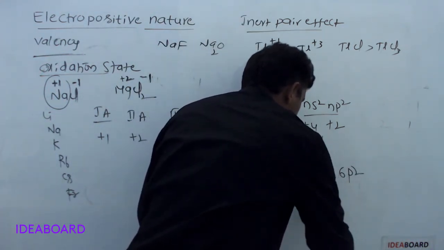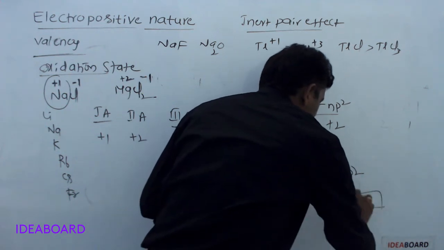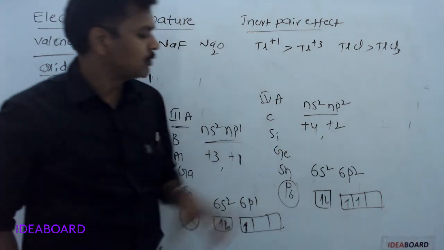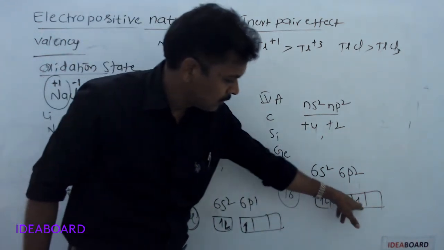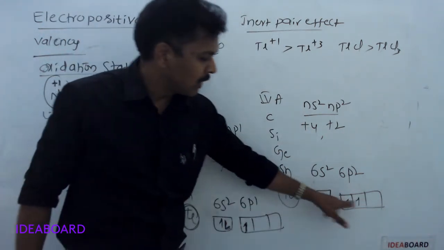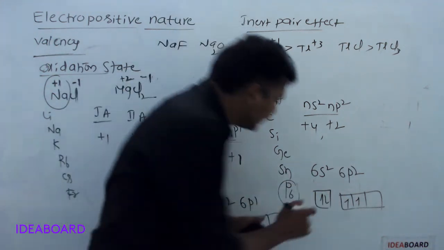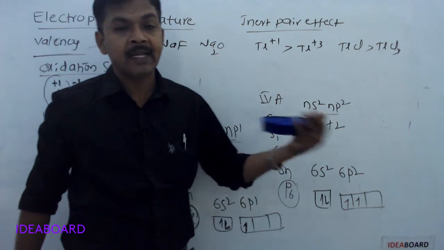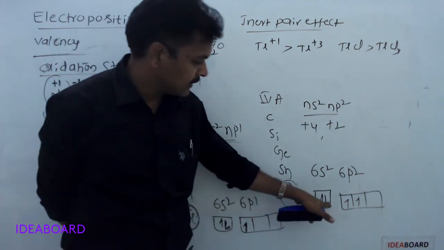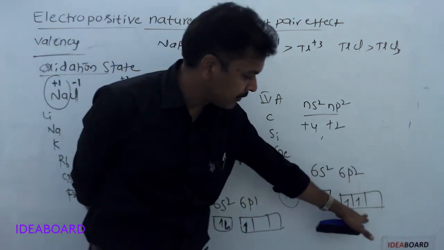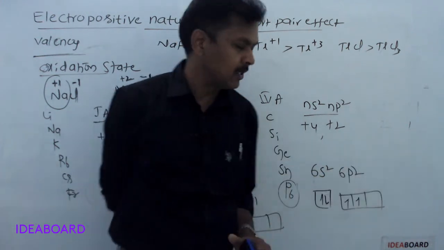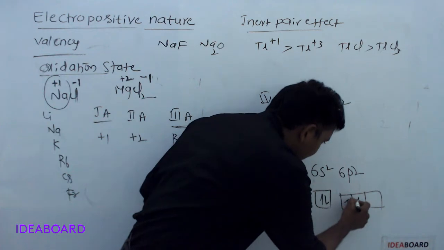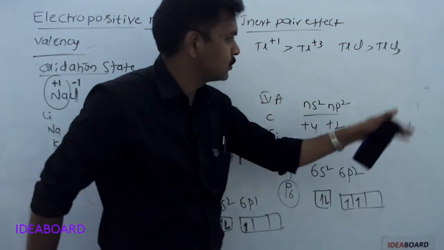Lead valence orbital electronic configuration is 6s2 6p2. In ground state, lead contains 2 p electrons, 2 unpaired electrons. To excite this s electron into the p orbital, more energy will be required. That's why lead has more tendency to use these two p electrons, then +2 is more stable.